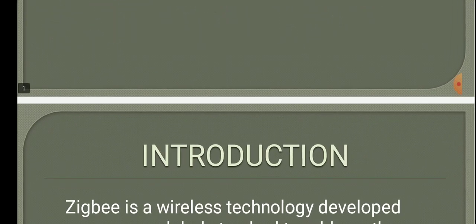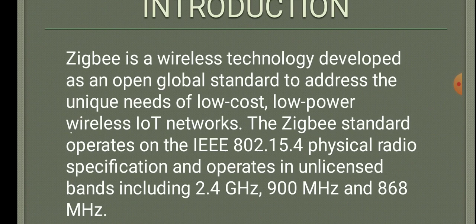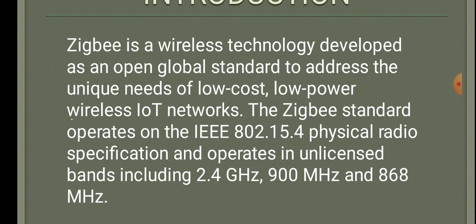Let's come to the introduction. ZigBee is a wireless technology developed as an open global standard to address the unique needs of low cost, low power wireless IoT networks. The ZigBee standard operates on the IEEE 802.15.4 physical radio specification and operates in unlicensed bands including 2.4 GHz, 900 MHz, and 868 MHz.